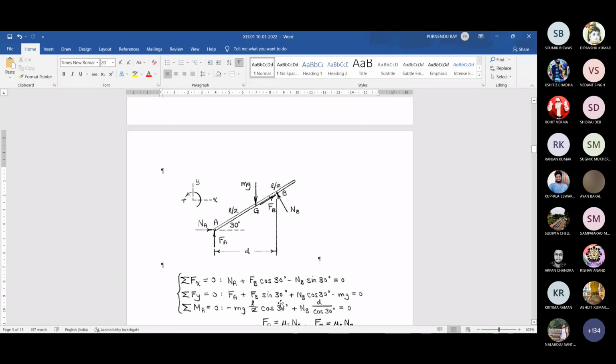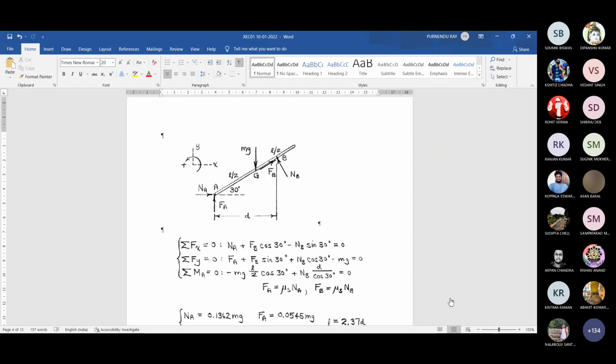Sigma Fx = 0, sigma Fy = 0, and a suitable moment center A or anything. That's all. Now A should be such that you can minimize the number of unknowns, or you can eliminate a number of unknowns directly. Now what happens? You are eliminating Na, Fa and Fb. You are directly eliminating these three quantities from that equation. So it's a rather comfortable expression for solving. So go through many problems, you will gain lots of experience.